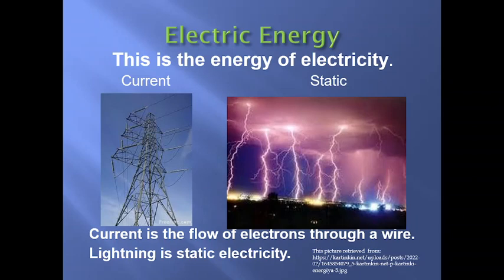Electric energy is the energy of electricity. On my page, from the left side, you can see a picture of current, and from the right side, you can see an example of static. Current is the flow of electrons through a wire. Lightning is static electricity. These are examples of electric energy and how we can meet them in nature, in our real life.